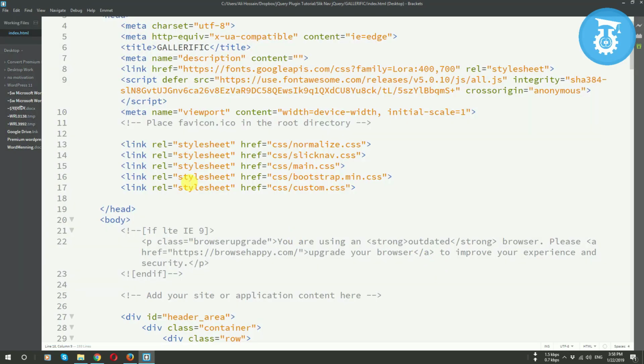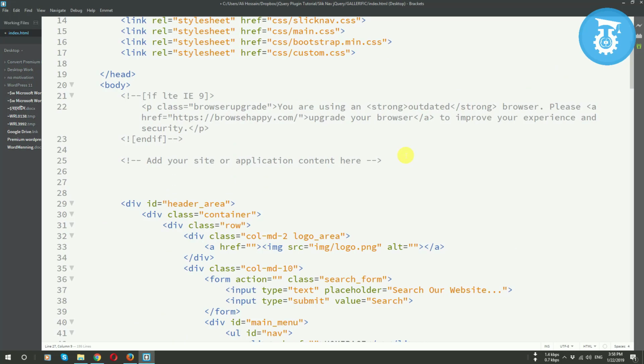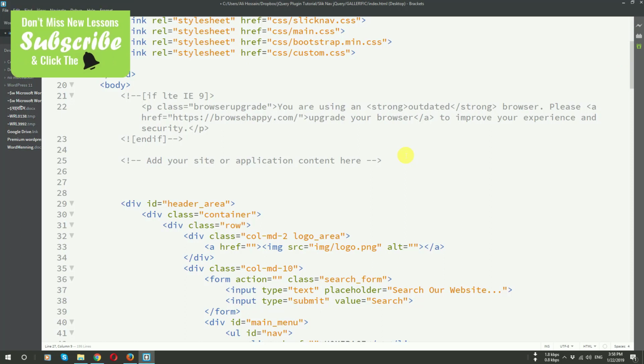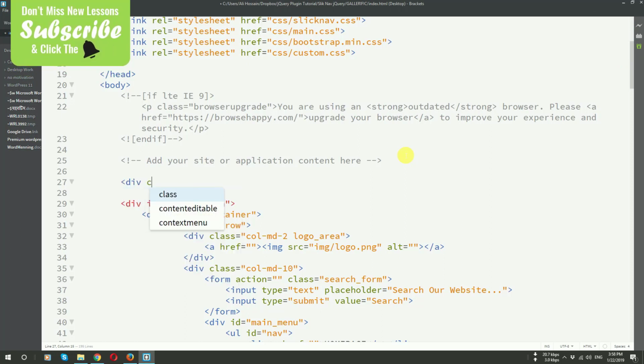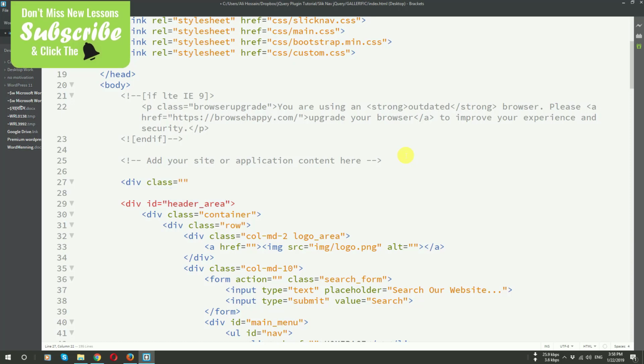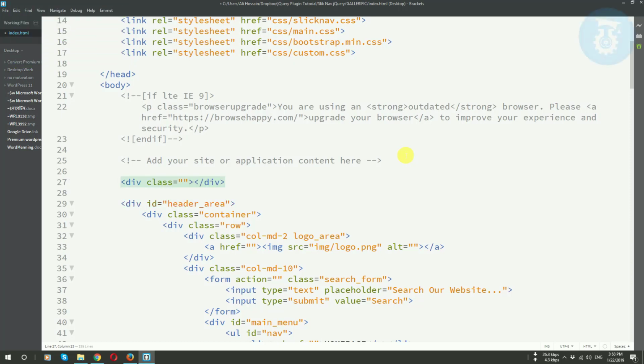After you install Emmet, you will find a menu here called Emmet. You can now code anything and it can increase your coding speed. Now I will press enter and code something. If I need to add a new div, I need to write div and then class equal to, then the class name, and then again I need to close this.